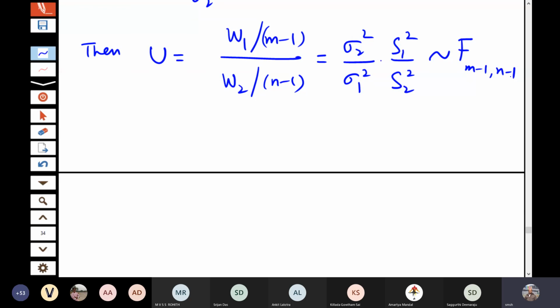Tomorrow you have a test, and I already declared the syllabus also. It's on the function of one random variable, the joint distributions, bivariate normal, the conditional and joint probability, the conditional expectation, the conditional variance, the conditional and marginal distributions in the bivariate normal distribution, and also the function of two variables, that is, the transformations.